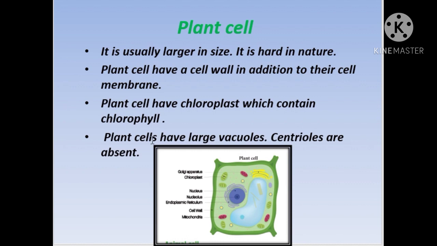And the plants also have a large vacuole. The vacuole is a place where the food materials will be stored. That is called a vacuole. And centrioles are also usually absent in the plant cell. So vacuoles are present here and centrioles are usually absent. That is the importance of the plant cell. So the diagram is also shown here for your reference.